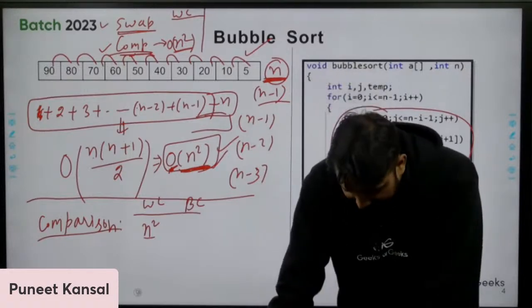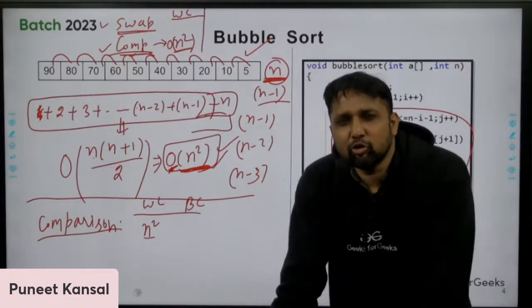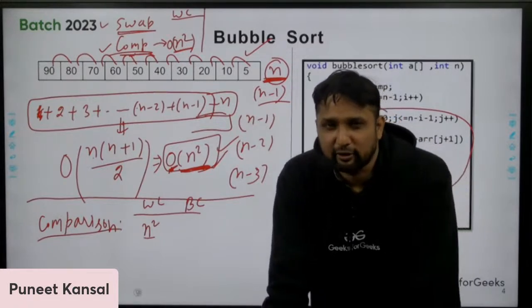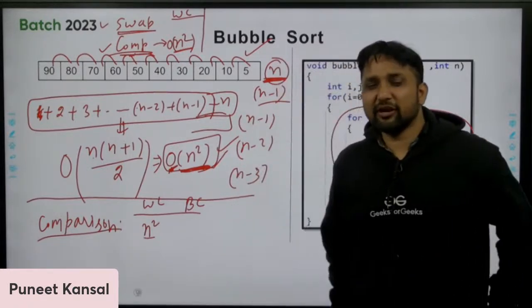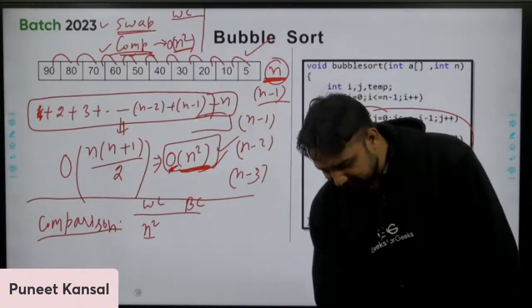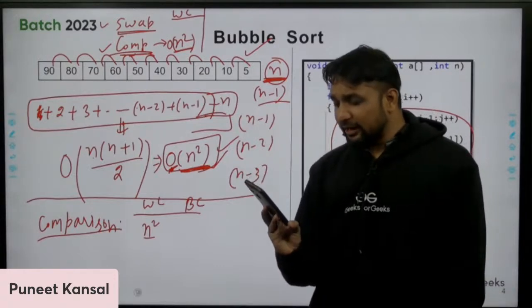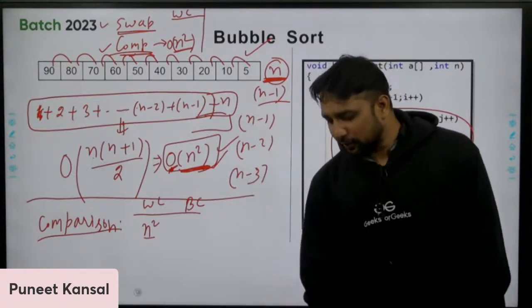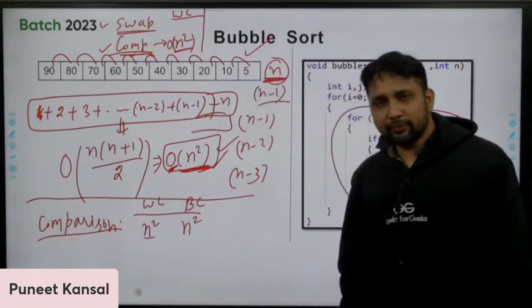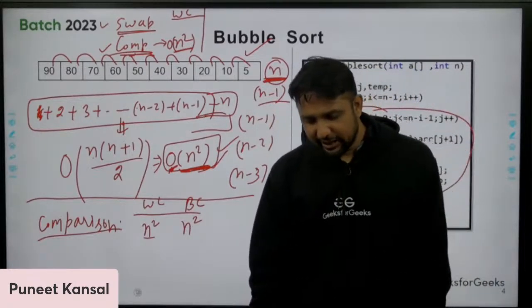Even before that, I can ask you one more question. There are many questions we can ask from this sorting algorithm. That's why people like to ask questions from here, and these are very interesting questions. Praveen is saying again n square. I think Praveen is right actually. In the best case, that will again take n square.